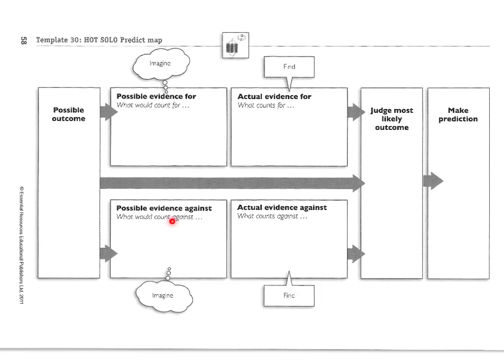So what could count for it? Possible evidence against. Imagine what could be the evidence against. The actual evidence in the text that you find that's actually for it, and the actual evidence you can find that's against. Judge the most likely outcome of that possible outcome and make a prediction. So let's have a go.